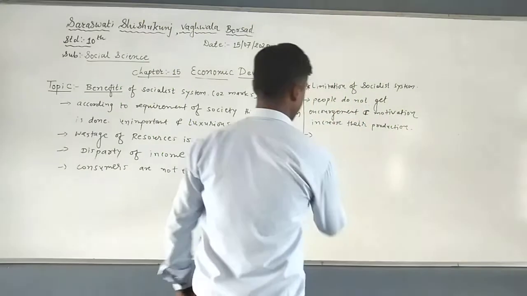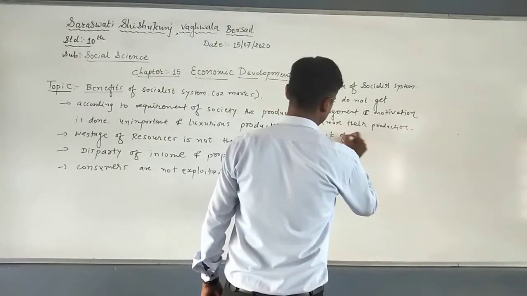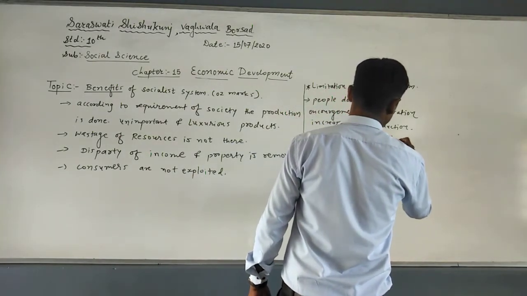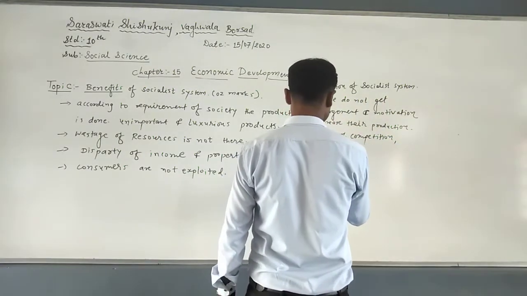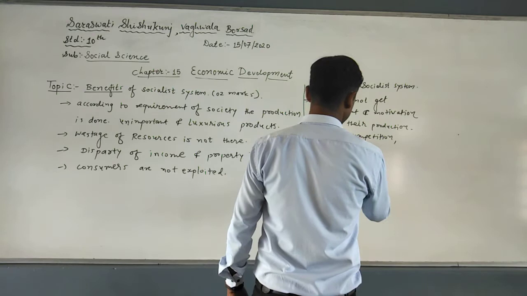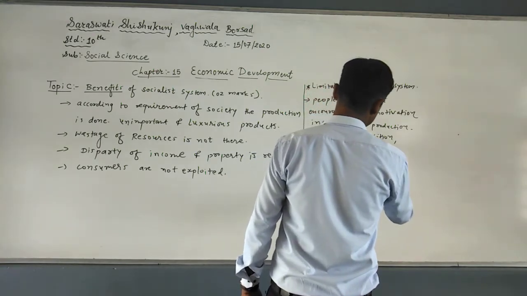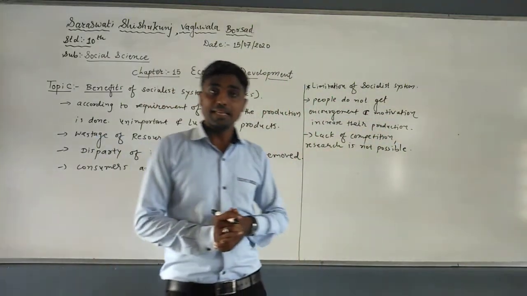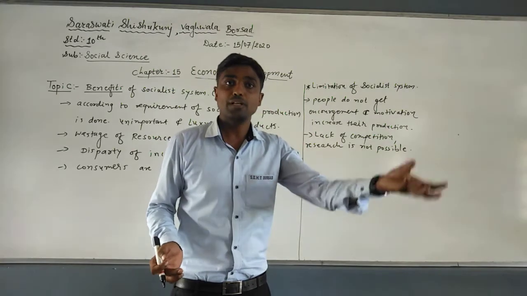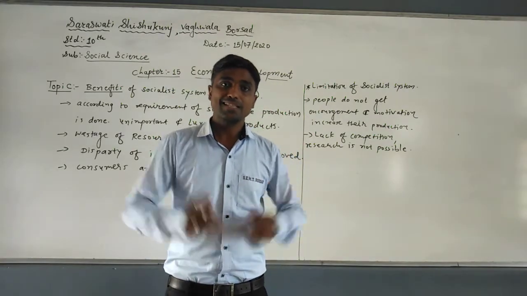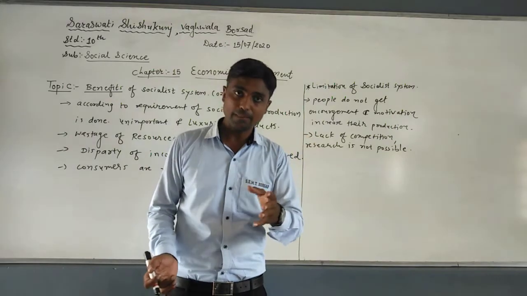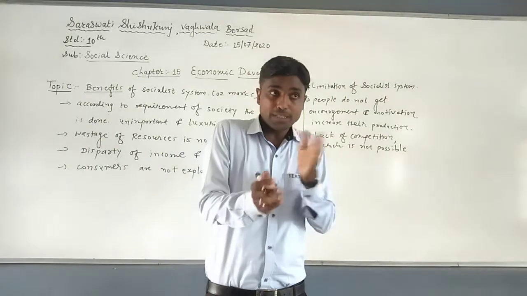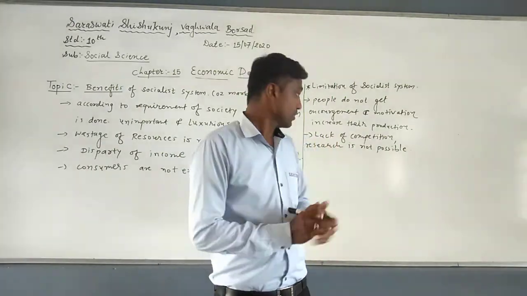Now the second thing is lack of competition. So research is not possible. Here, lack of competition means there isn't any competitor of the government to produce that particular thing. So what happens due to that? There isn't any new research or new things you will get. For example, in a market system, whenever any product is kept, another competitor is there, so there may be chances that new research will happen.